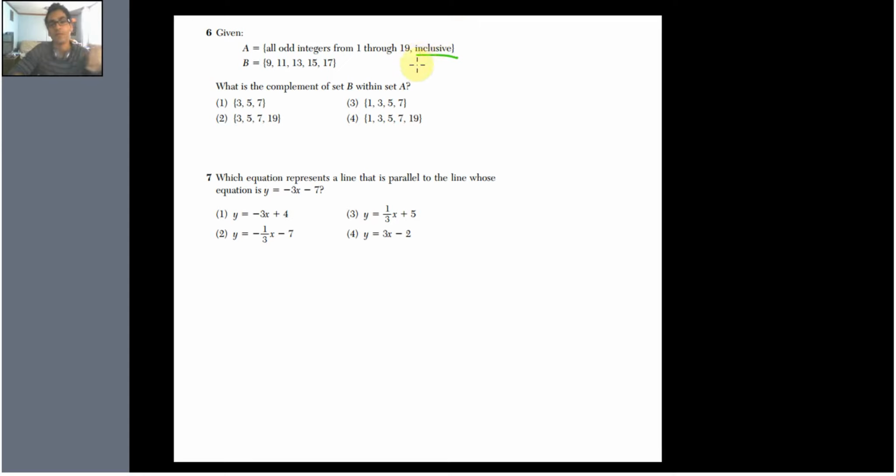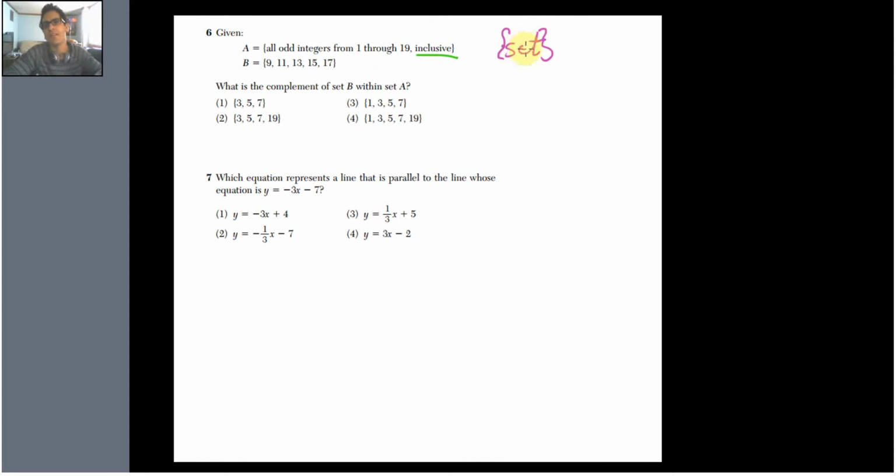Inclusive. That's what I was saying. It means that it does all odd integers from 1 through 19, including 1 and 19. What a set is, and we can know this is a set because when it's included in brackets like this, these little squiggly things that took me years to learn how to draw, we call that a set.